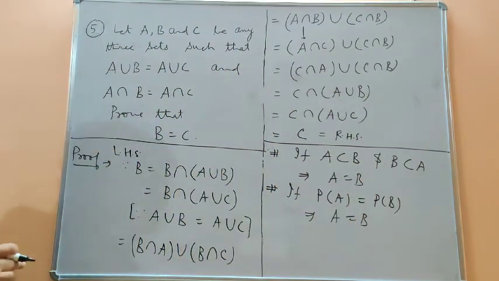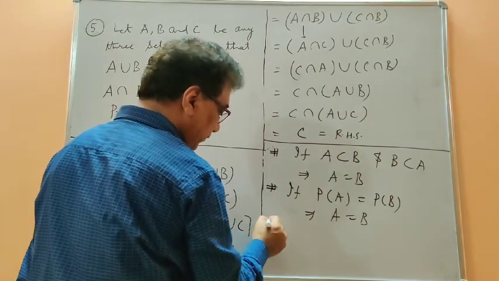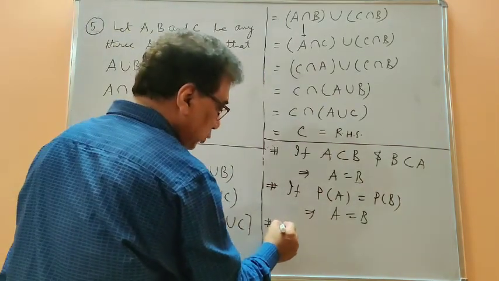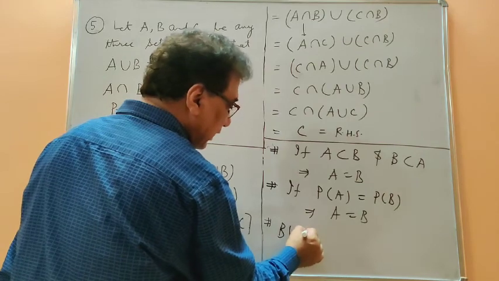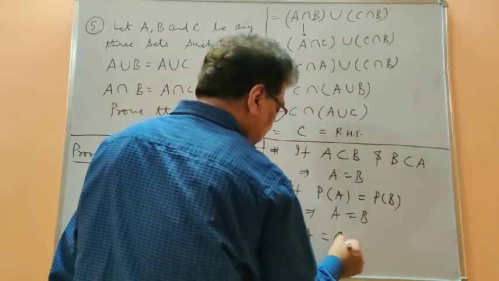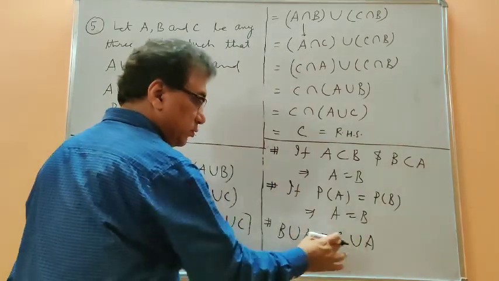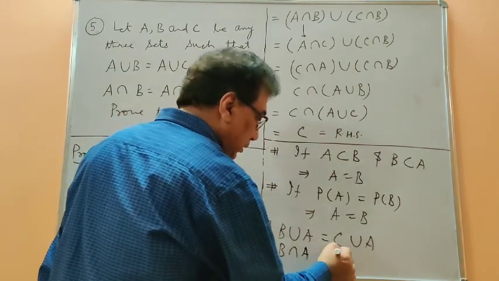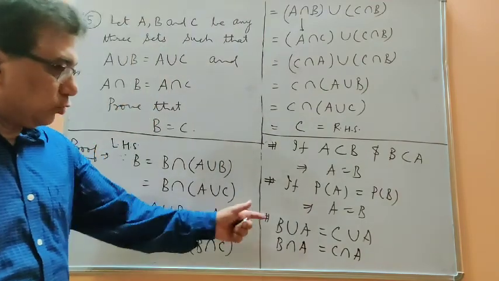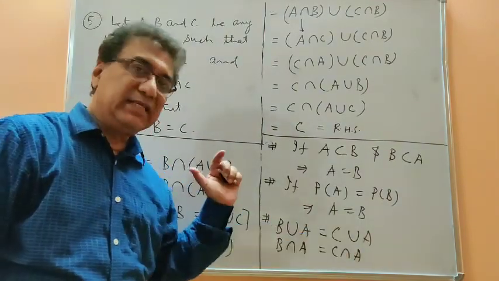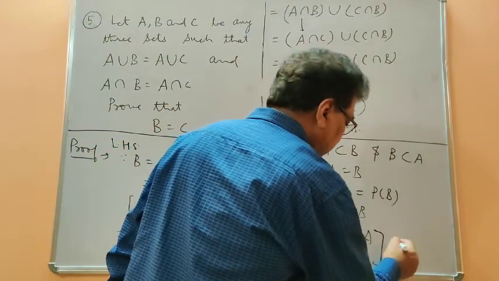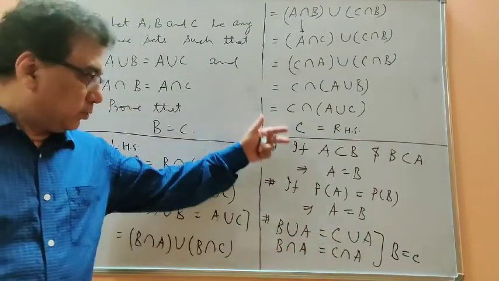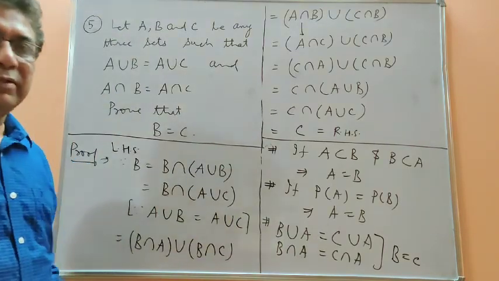Now we are getting the third criterion, that if we are going with two sets B and C, and if the union of B with any other set is the same as the union of C with the same set, this set should be common, and the intersection with the same set also is equal, if these two conditions are satisfied, where A is any set, then this will give you equality of B and C. So that is the third way of proving two sets equal. So this you have to remember to do some big questions.